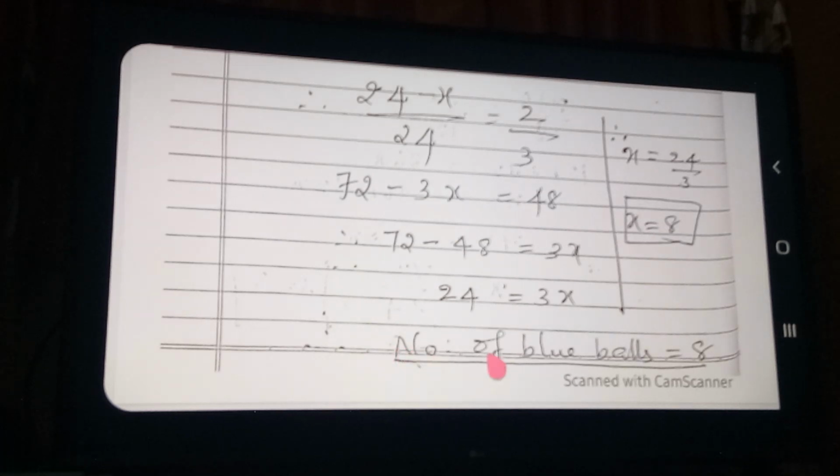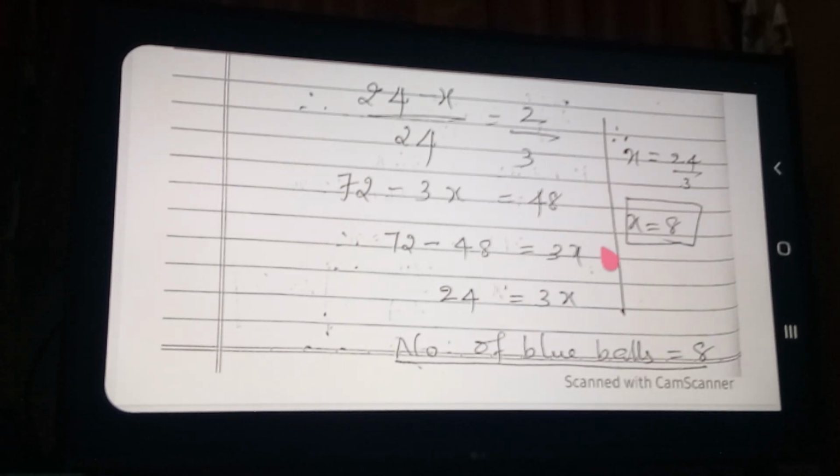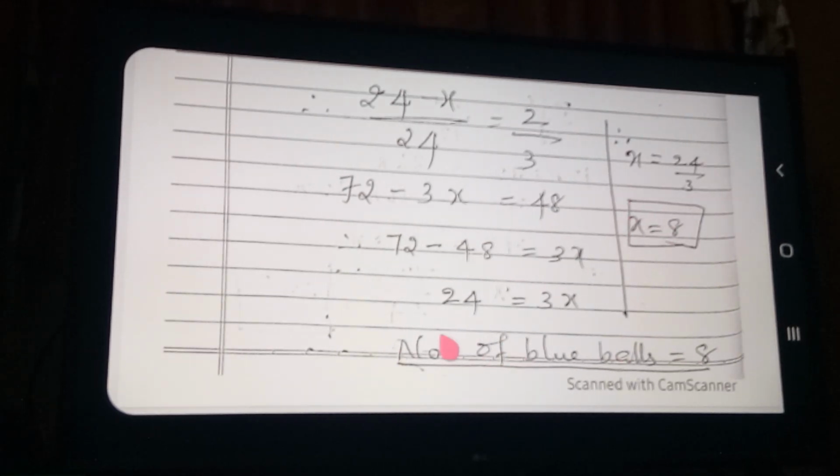Therefore the number of blue marbles is equal to 8. It is not balls, marbles. So the number of blue marbles is 8. Okay, bye.